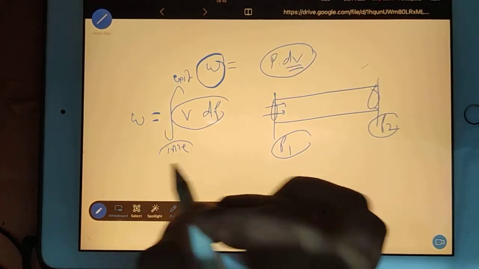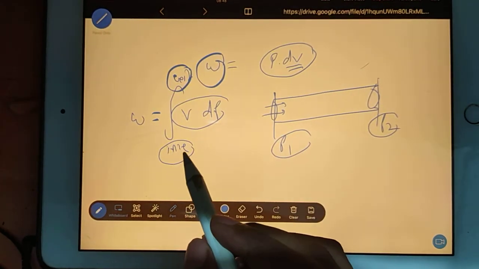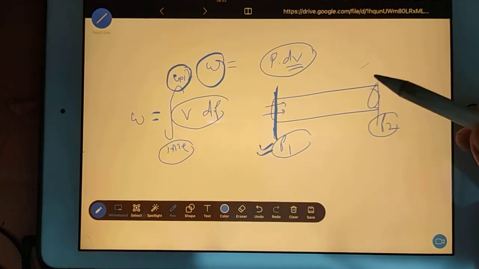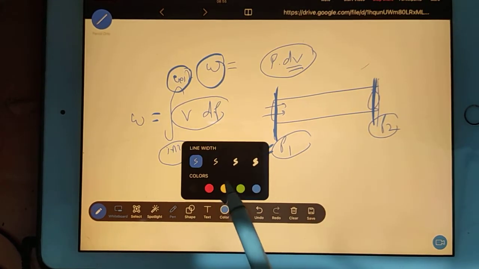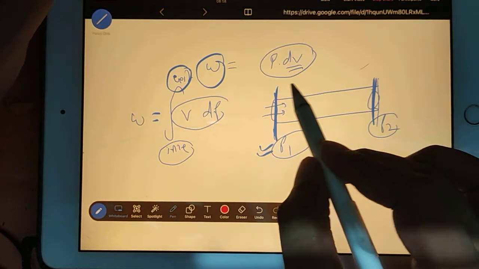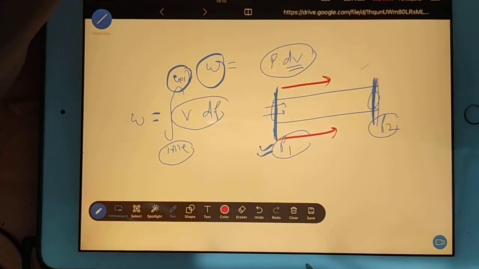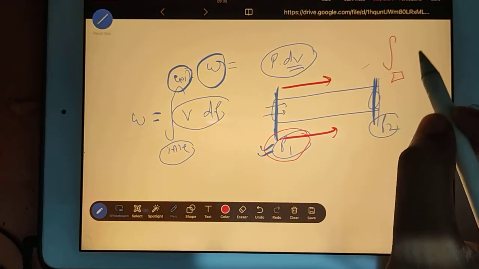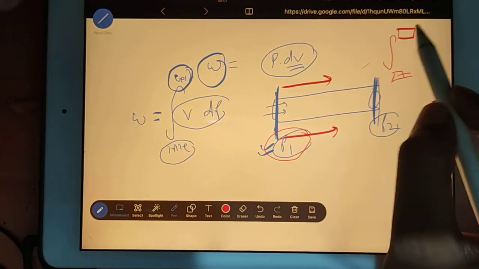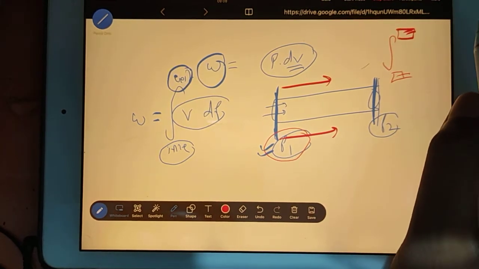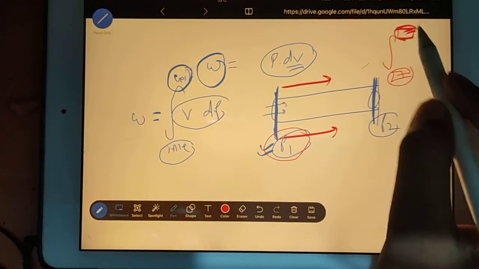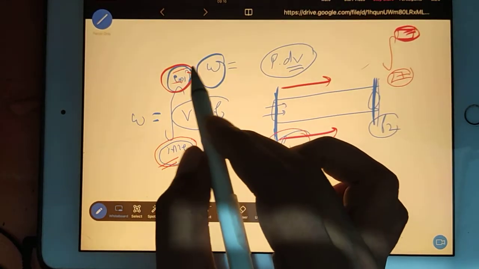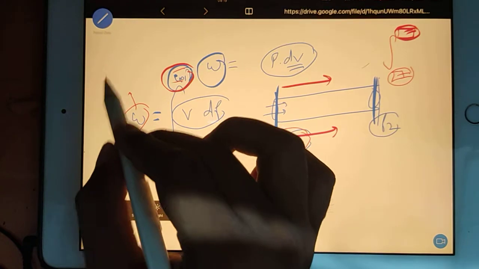Okay, so at the inlet and at the exit you have a difference in pressure. And always remember, at the inlet always you have high pressure, at the exit always you have low pressure. Already we have discussed in last class that flow happens from high pressure to low pressure. So this value is high, and you know that in the integration the lower limit should be the highest number and upper limit should be the lowest number. So here you have more number, here you have less number. That's why inlet pressure we write here and exit pressure we write here. Now see, this kind of work done has a special name, that is called flow work.